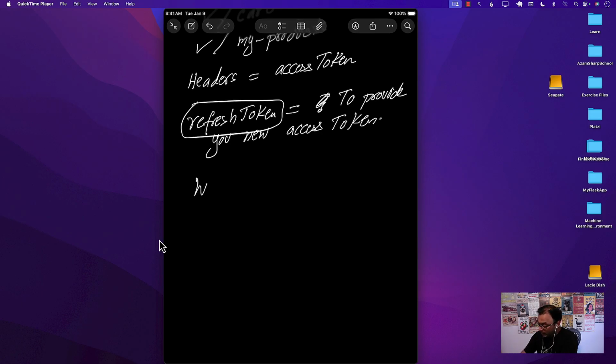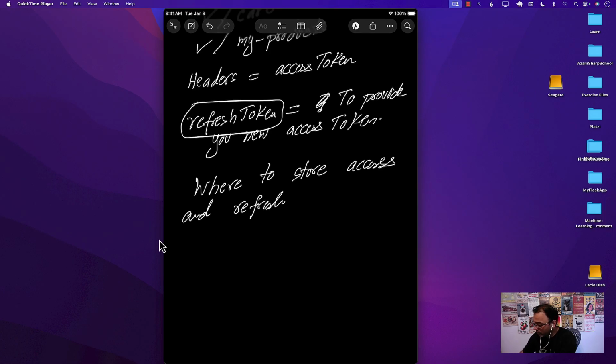So now the question becomes, where to store access and refresh tokens? Now, these are just strings, so we don't really need a full-fledged database to store these things. Anything that can store key value pairs, we can use that.